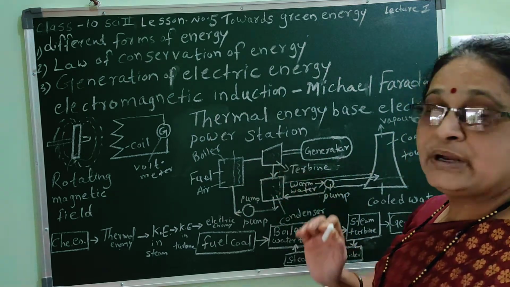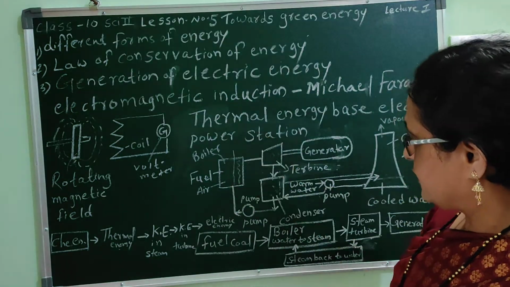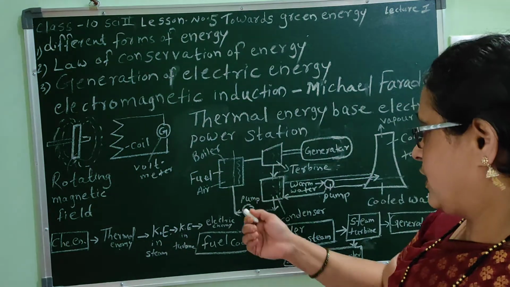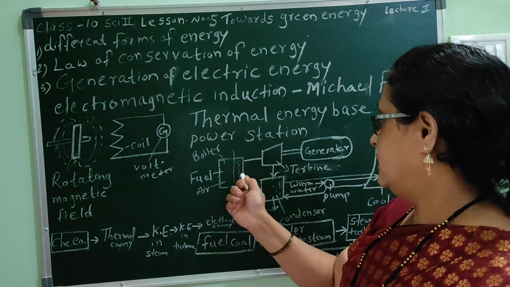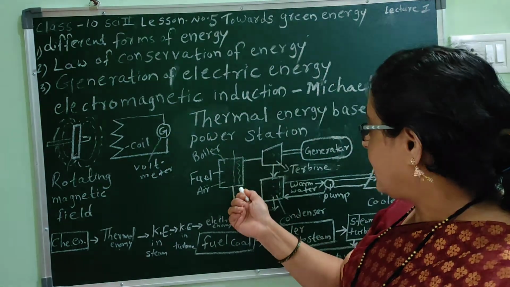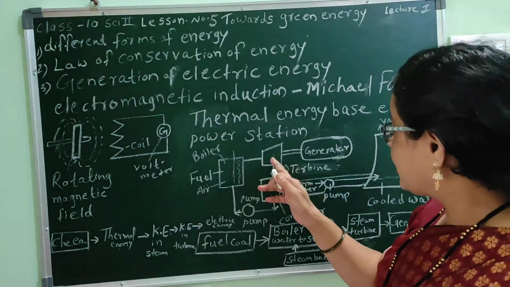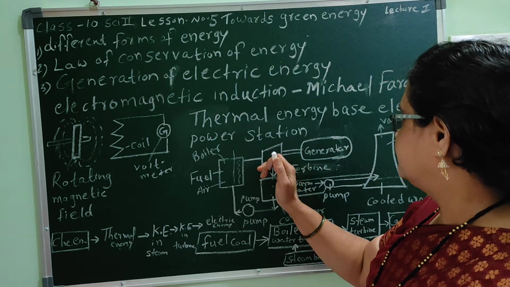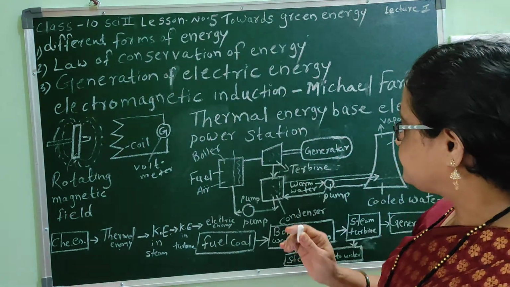Now, let us see how it works. In this boiler, coal is used as a fuel. When coal burns, it produces heat. Due to that heat, the water boils and steam is produced. Due to the flow of this steam, the turbine rotates, and due to the rotation of the turbine, electric energy is produced in the generator.